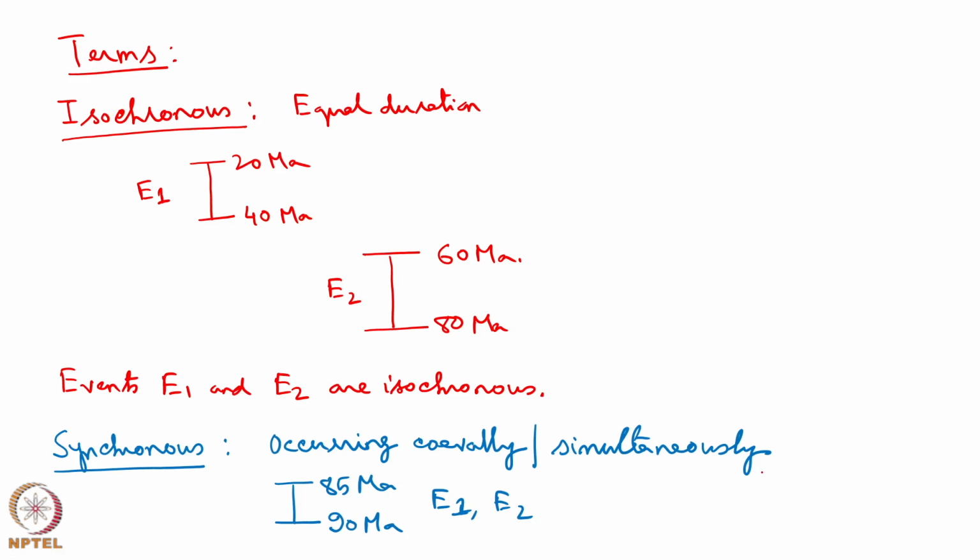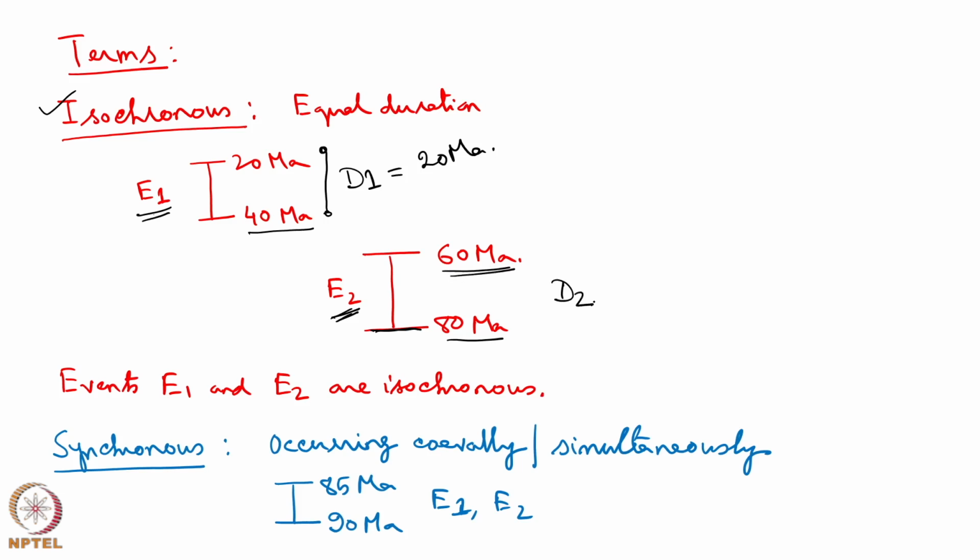Few terms we have to be very clear. What is the meaning of the term isochronous? This means two events E1 and E2 of same duration. For example, E1 event started at 40 million year back and ended 20 million year back, so that the duration D1 is 20 million year. Consider another event E2 which started 80 million year back, that means much older than 40 million year back start of the E1 event, and it ended at 60 million year.